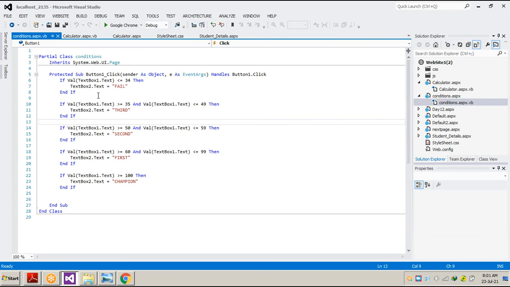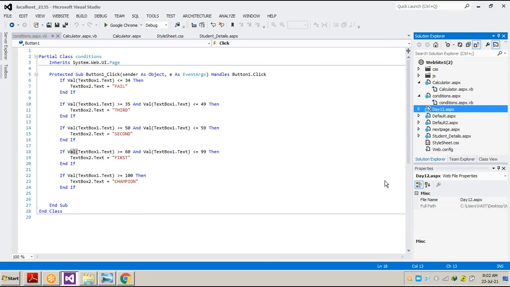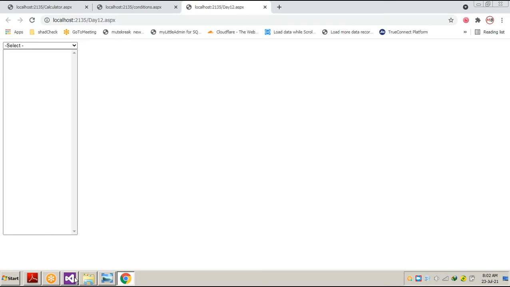So these are the conditions. If we write, remember, you can see the text boxes are the same, only the greater than equal to and less than equal to signs are changed, and we use val, meaning the value of text box 1. Any text box, if we need to do some logical calculation on the value of any control, then we use val. Now let's see what day 12 has to say. Okay, there's nothing on day 12.